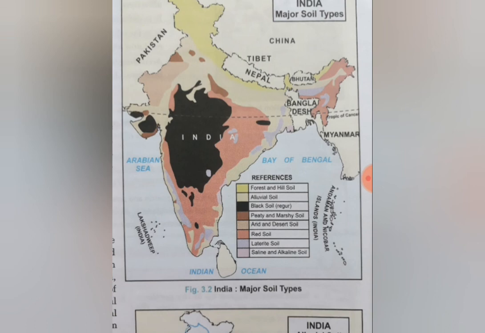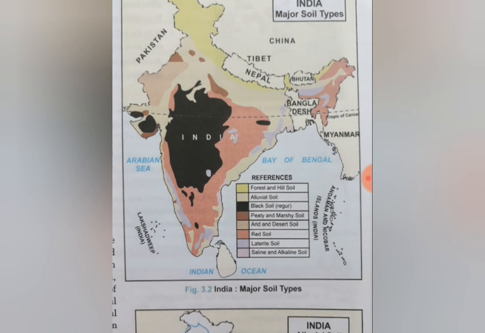So one thing which is left is your saline soil, which I have not told you in this. I think peaty and marshy soil is also there. So these soils are not very much important, but still they are present in the map, so just have a look over them. The regions are very easy to learn. Rajasthan is there. Gujarat is having this peaty soil, marshy soil. So again I'm repeating that it is not important.